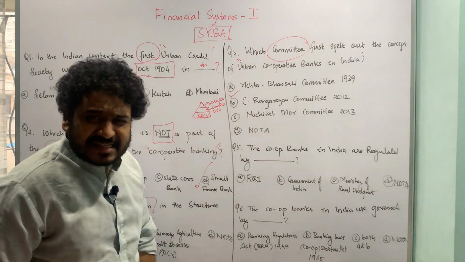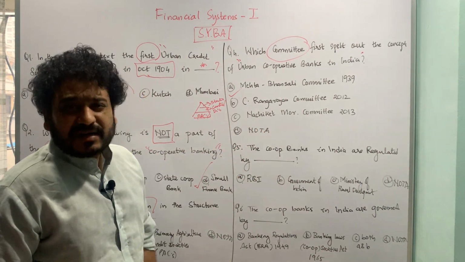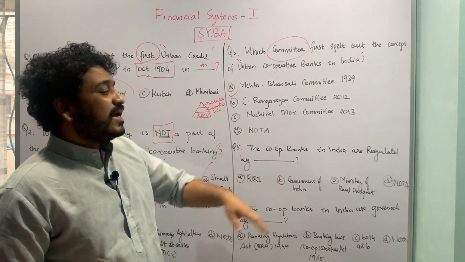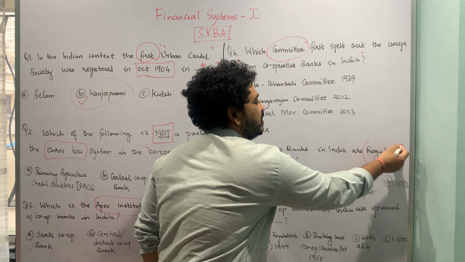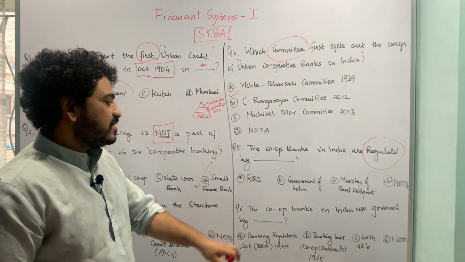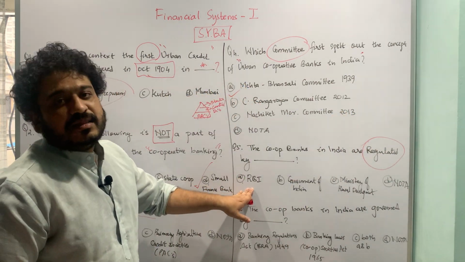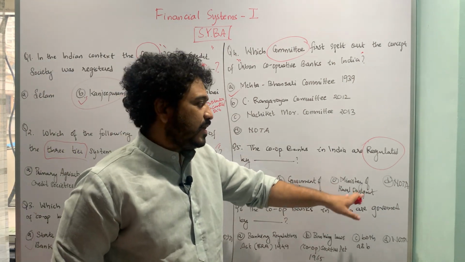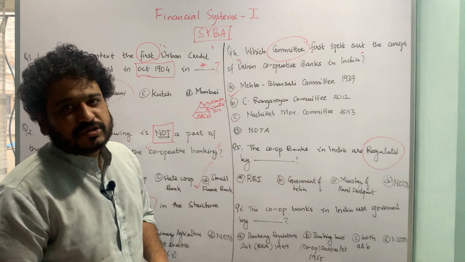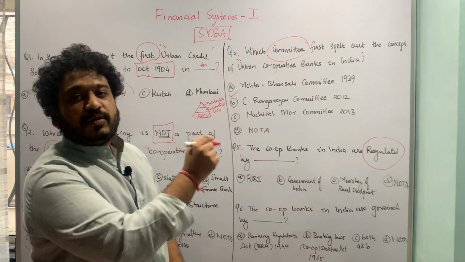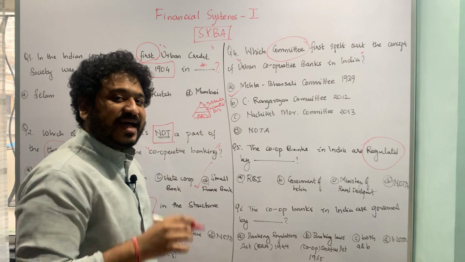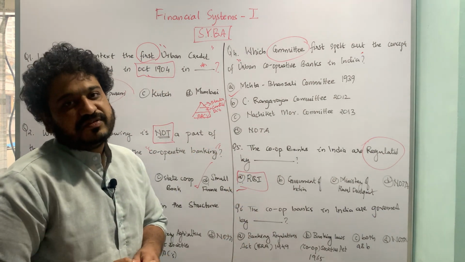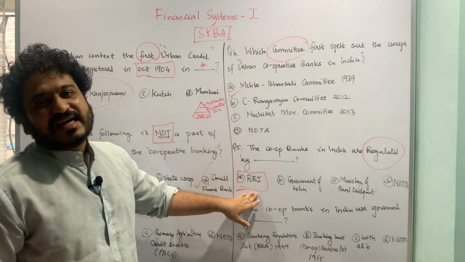Let us now move to the next MCQ. It is talking again about cooperative banks in India, specifically, by whom are cooperative banks regulated? The underlying options are A. the Reserve Bank of India, B. the Government of India, C. the Ministry of Rural Development, and D. none of the above. Again, a factual sort of a question. Regulation of cooperative banking in India is done by the Reserve Bank of India, the central bank of the country. So option A is the correct answer.